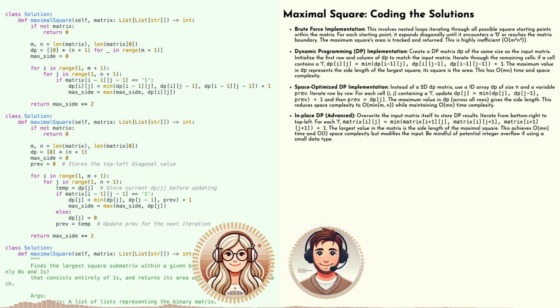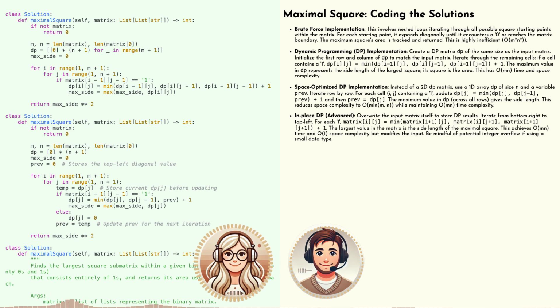Right. And instead of just a single max size variable, we'll create that DP table we discussed earlier. Right, our handy map of potential squares. And remember, we can optimize this later to use a 1D array instead of the full 2D table. Right. So we'll start by filling our DP table with all 0s. Then, just like in the brute force method, we'll loop through each cell in our matrix. Okay, so I see some parallels here. The looping part seems pretty familiar.